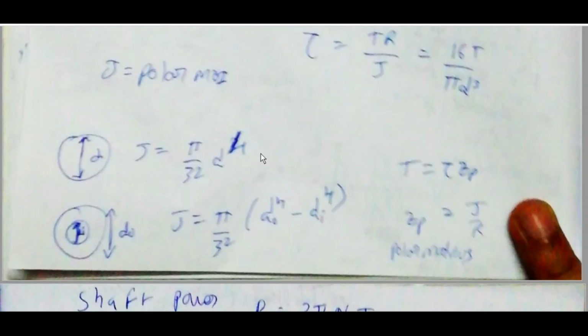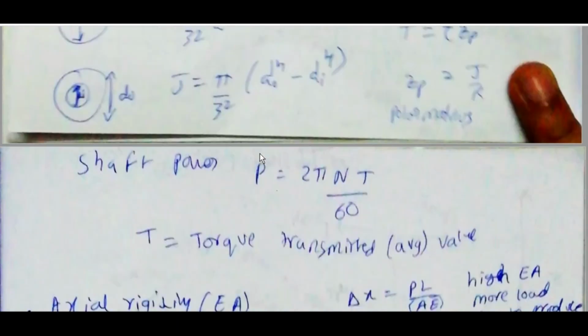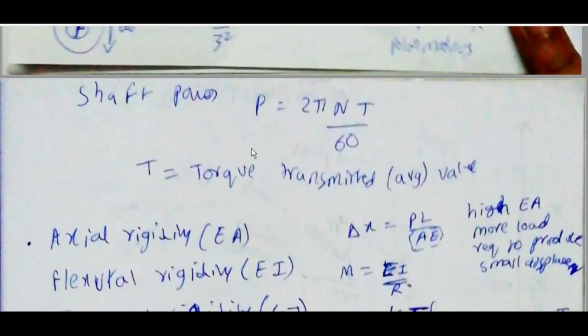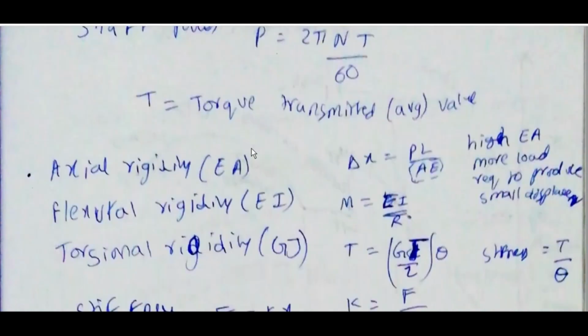T is equal to tau into Zp, where Zp is equal to J by R, the polar modulus. Shaft power P is equal to 2 pi N T by 60, where T is the average value of the torque transmitted.